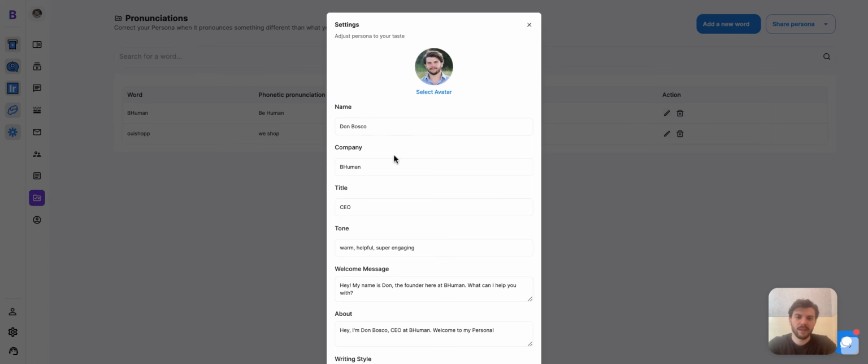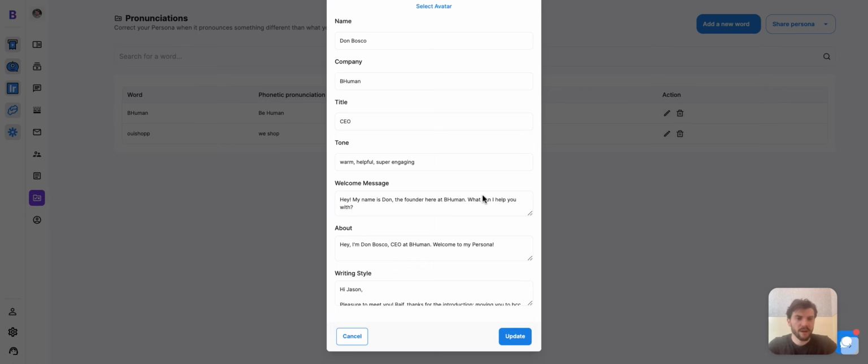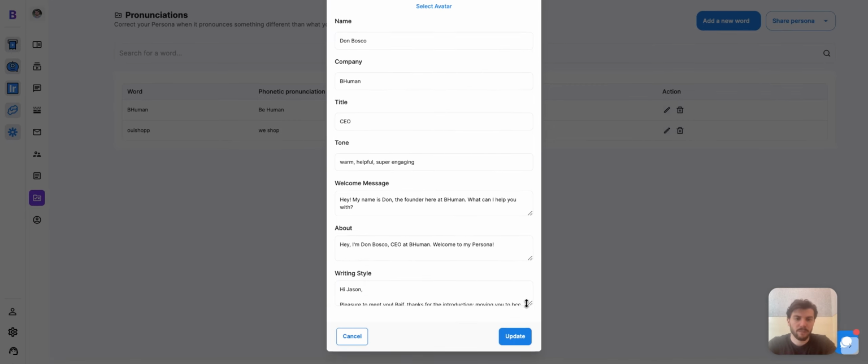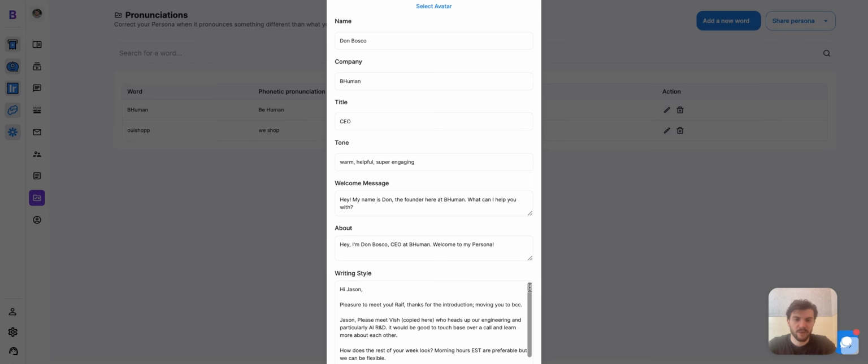Finally, profiles, where you can program in who you are, put in your picture, and perhaps your writing style so your persona can emulate you better, more about your tone and personality, and this will help your persona really feel more like you as it engages with the world.